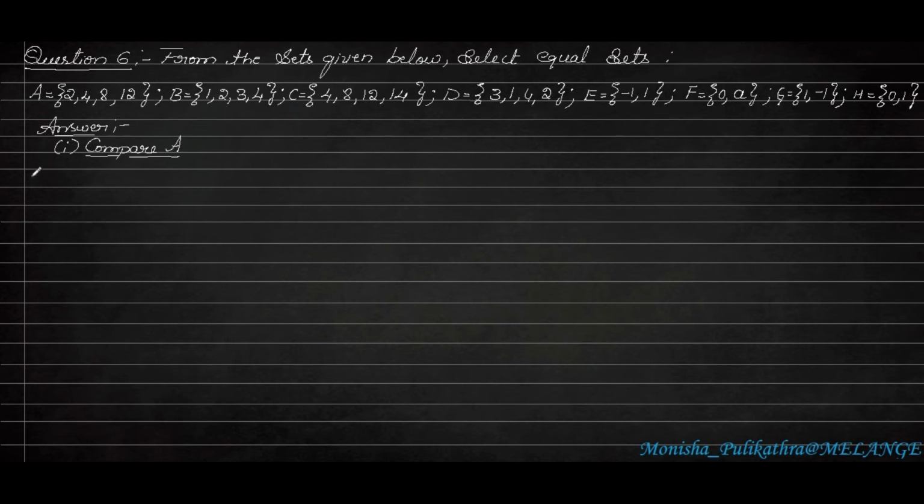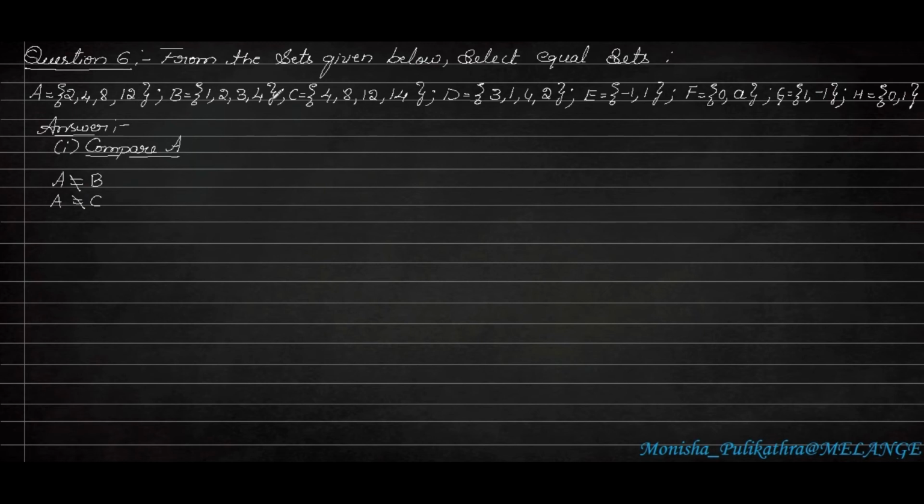Okay. So first I will be comparing set A with all the other sets. First I am comparing set A with set B. Okay. 2, 4, 8, 12 and 1, 2, 3, 4. So both are different, right? So directly you can write A is not equal to B. Again, I will compare A with C. Here 2, 4, 8, 12. Here 14 is one other term there. So again, A is not equal to C. So instead of writing doesn't belong to, you can write it as not equal to. So set A is not equal to B and set A is not equal to C.